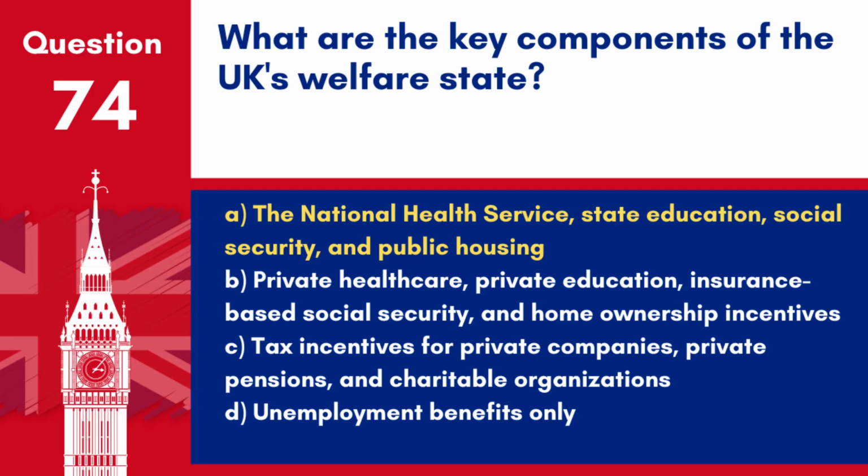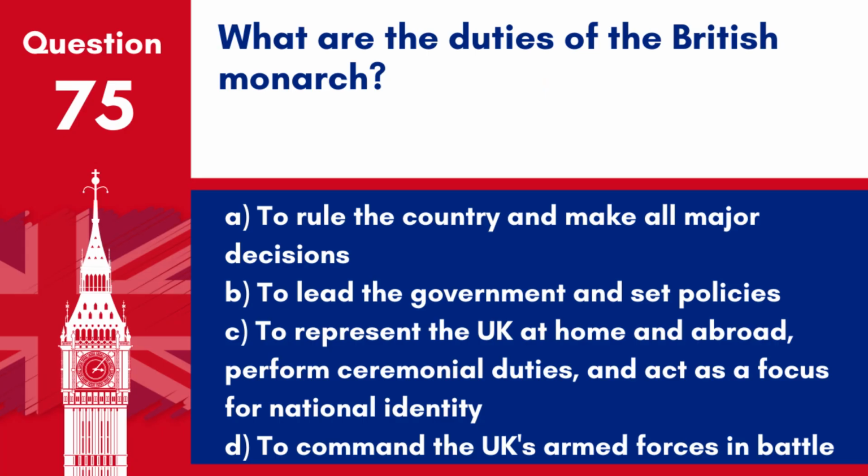These are considered key components of the UK's welfare state, aimed at providing comprehensive health, education and social support to its citizens. Question 75. What are the duties of the British monarch? A. To rule the country and make all major decisions. B. To lead the government and set policies. C. To represent the UK at home and abroad, perform ceremonial duties and act as a focus for national identity.